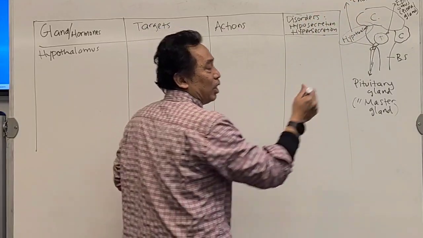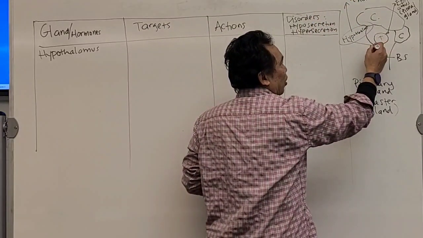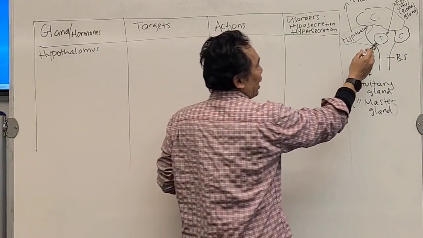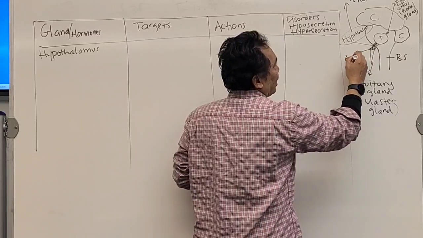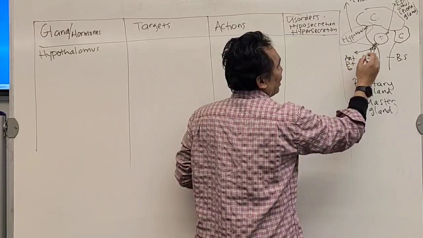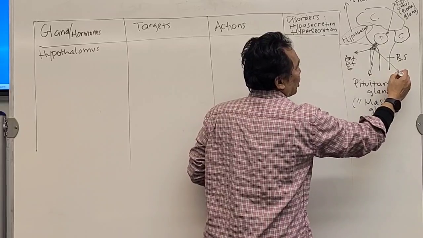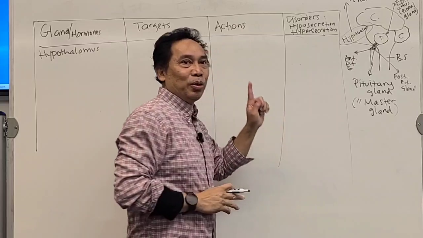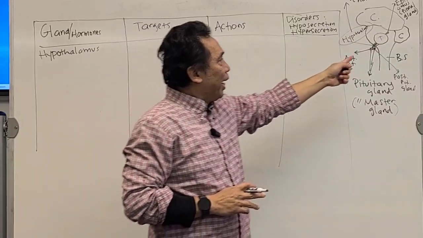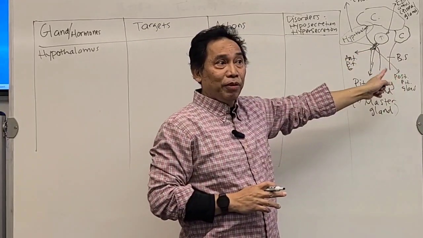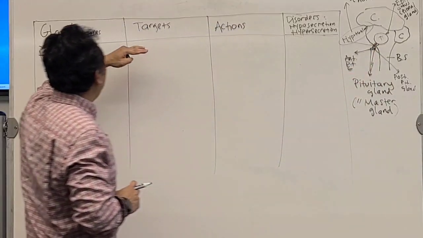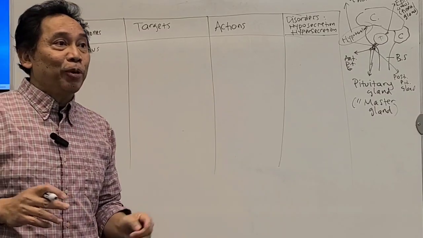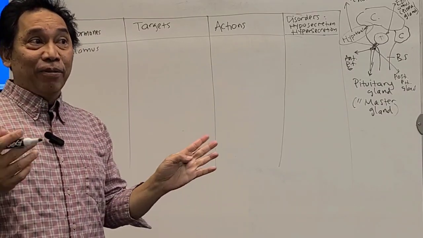Again, just remember this connection over here. Hypothalamus is connected to this pituitary gland. And the pituitary gland has 2 parts. The front part is called the anterior pituitary gland. The back part over here is called the posterior pituitary gland. You follow this one. It's really important when we talk about these hormones and actions later. Do you have questions so far? No? It's clear, right? We'll continue.